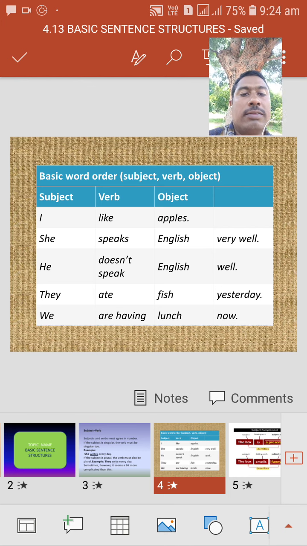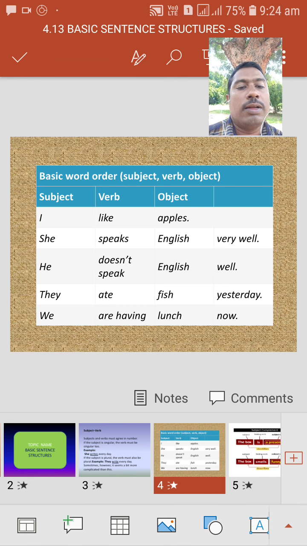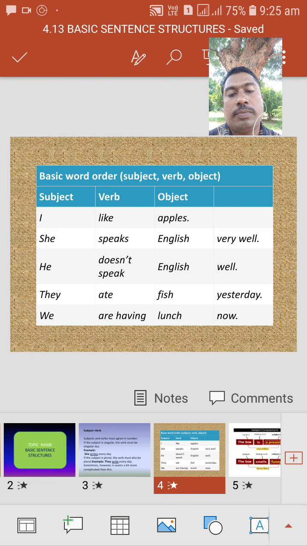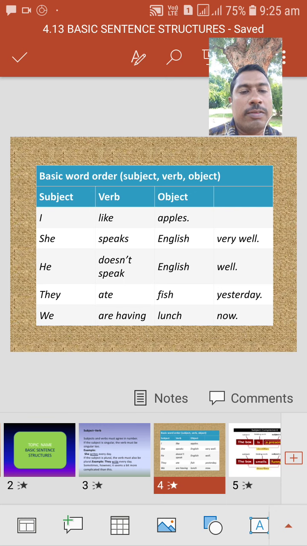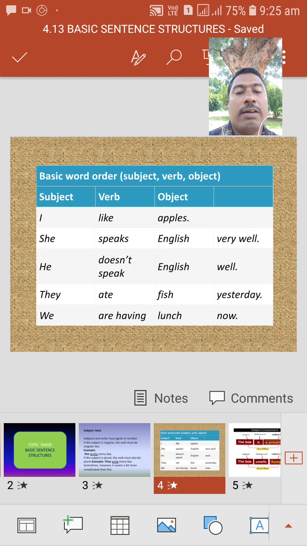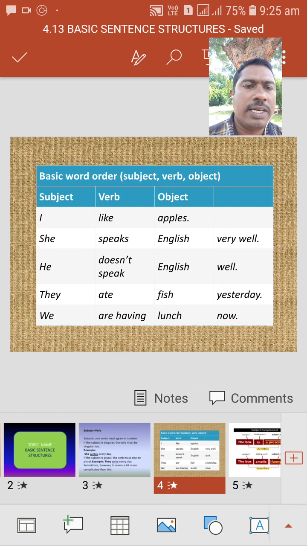Then here we have the next structure: subject, verb plus an object. Subject, verb, and object. We may call it S plus V plus O, meaning subject, verb, object. Here we have a few examples. I like apples. Then we will observe the structure: have we implemented the structure in this sentence or not.